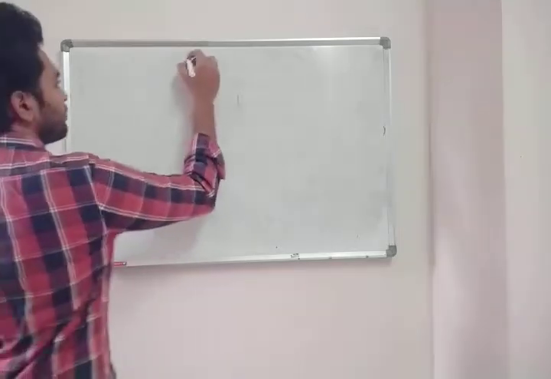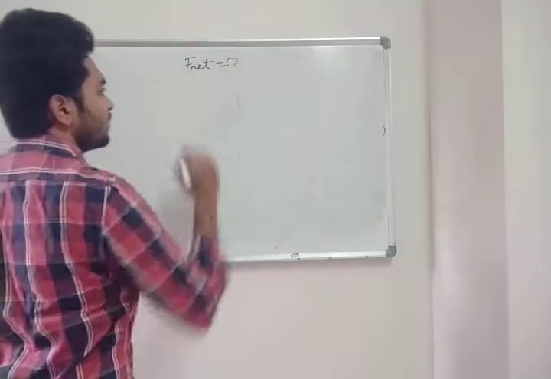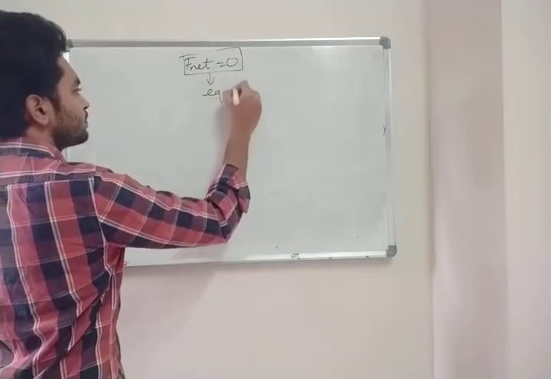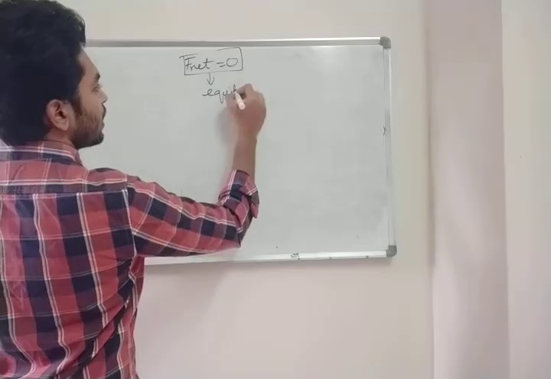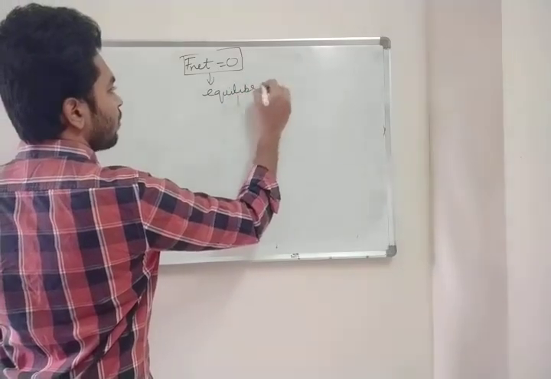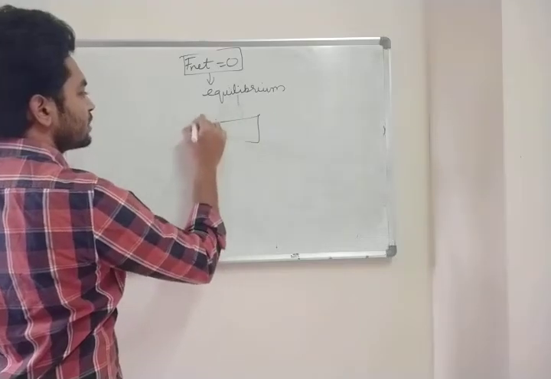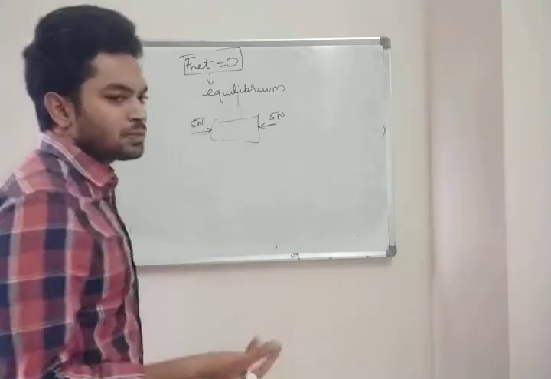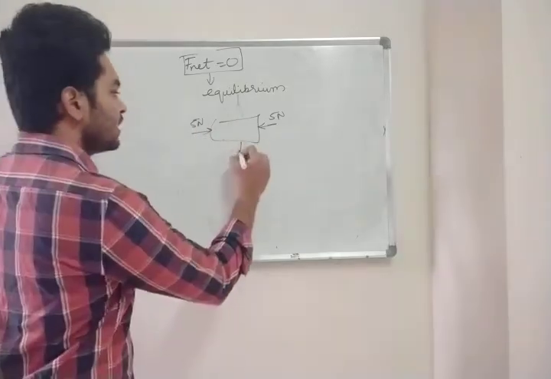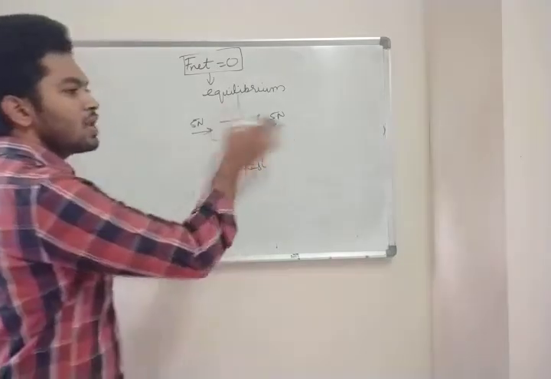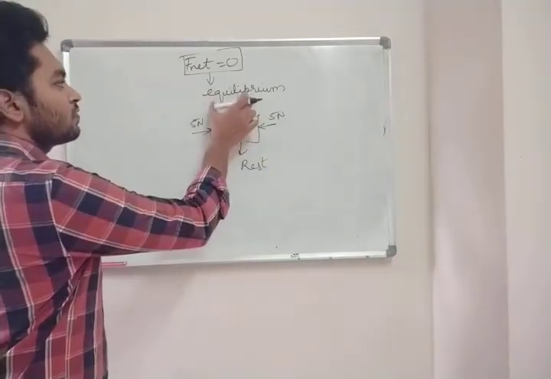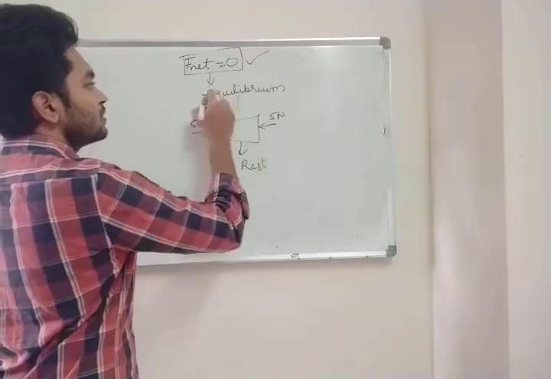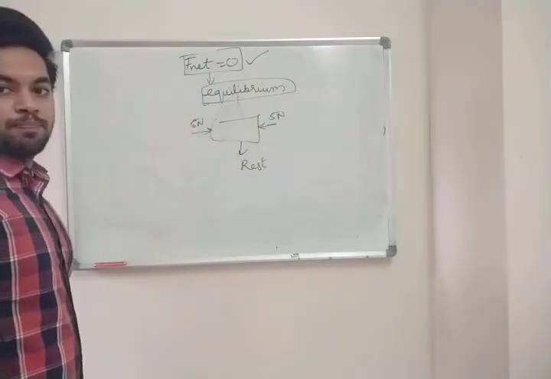Suppose previously we got F net is equal to 0. If F net is equal to 0, this condition is called equilibrium. What is equilibrium? Suppose you are pushing it with 5 Newton and another person is also pushing with 5 Newton. Now where will this object move? It will not move. So it will be at rest. Why? Equal and opposite forces. That is why this is called equilibrium. If F net is equal to 0, then we call it equilibrium.